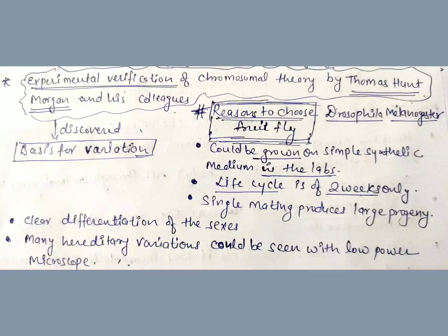Following this chromosomal theory of inheritance, Thomas Hunt Morgan and his colleagues tried to give the experimental verification of this theory, but they were led to discovering the basis for the variation produced during sexual reproduction. They chose the fruit fly Drosophila melanogaster for this verification. Some of the reasons to choose the fruit fly were, number 1, they could be grown on a simple synthetic medium in the labs. Their life cycle is very short, 2 weeks only.